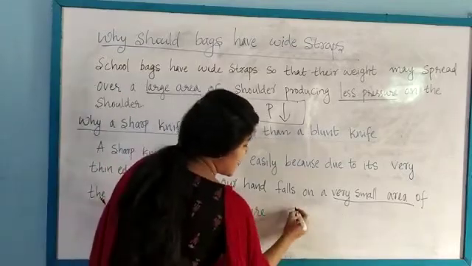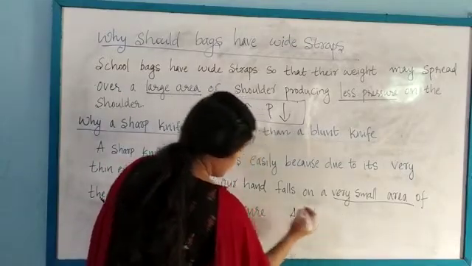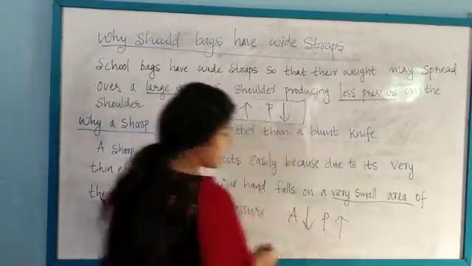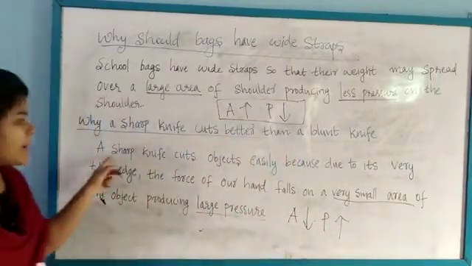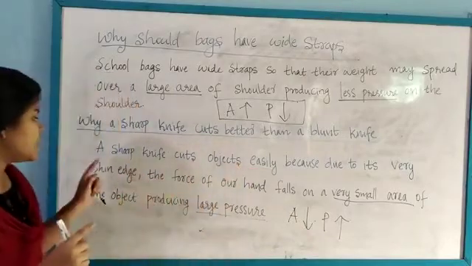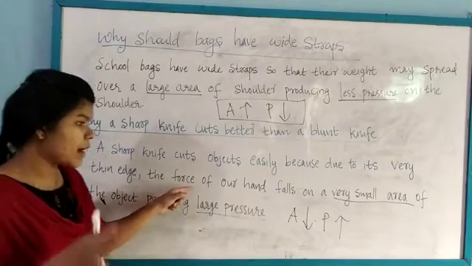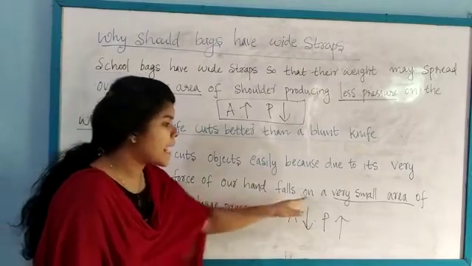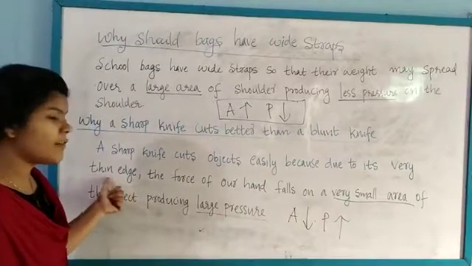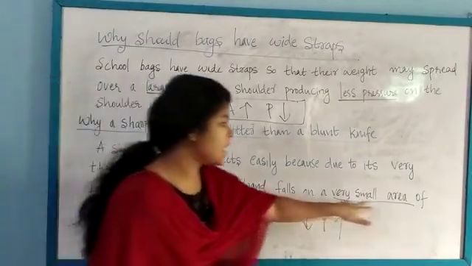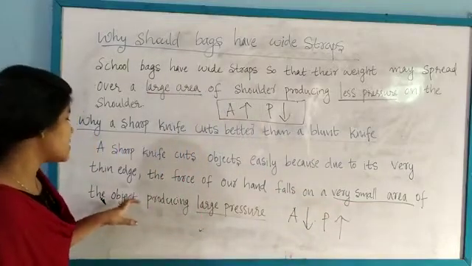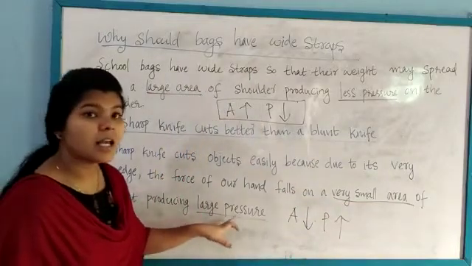Here the area is small, therefore the pressure will be large. Because the knife has a very thin edge, the area will be very small, and as a result it produces a large pressure on the object.